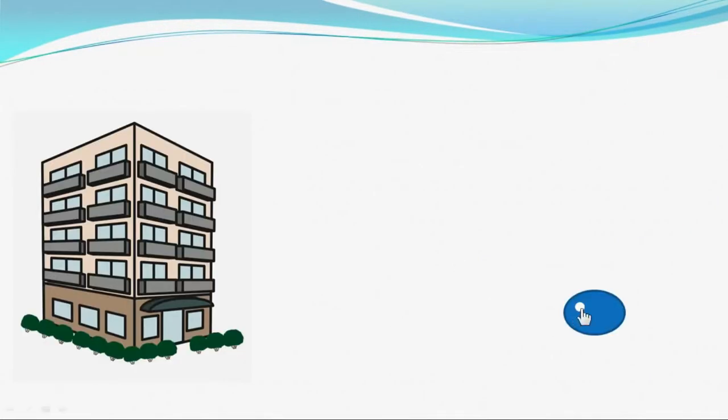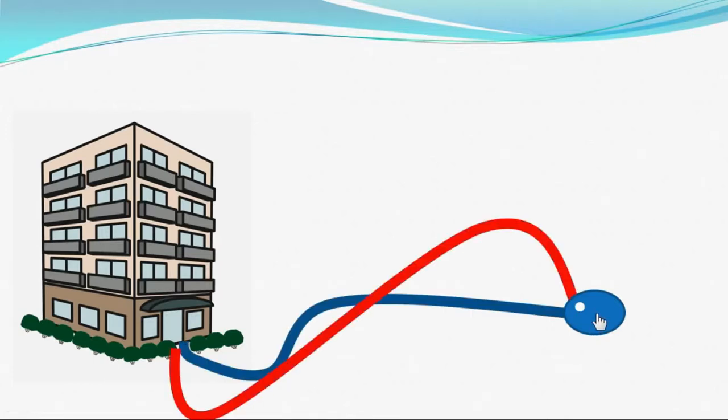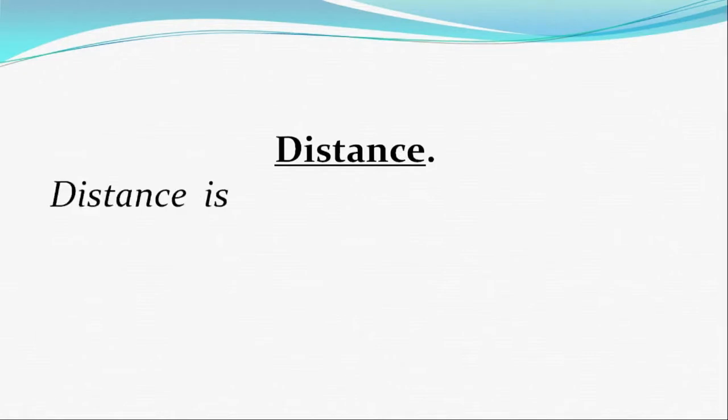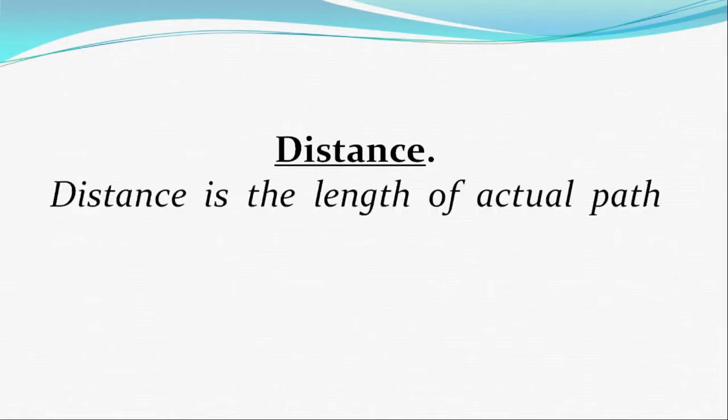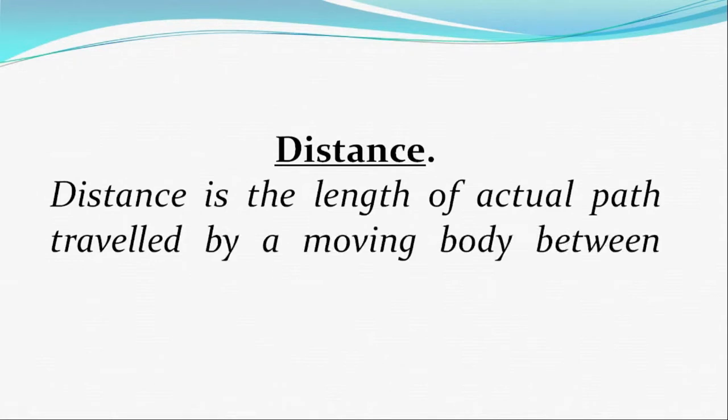Next topic is distance. There is a building and this is a point. We want to move from this point to the building. There are two ways to go to the building. One is red, another is blue. We can choose any way. If we choose the red path, then the length of the traveled path will be different from the length of the traveled path if we choose the blue path. So the length of path depends upon the path which we choose. This length of path from the initial to final position is known as distance.